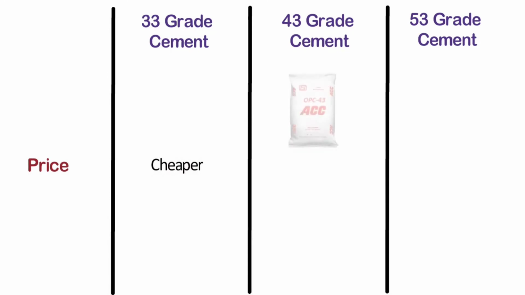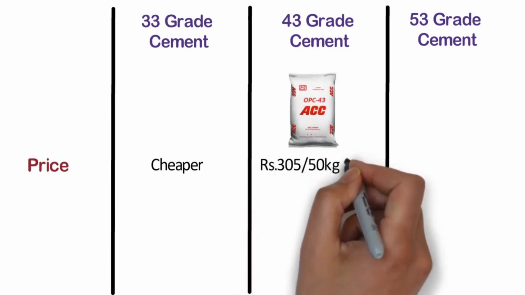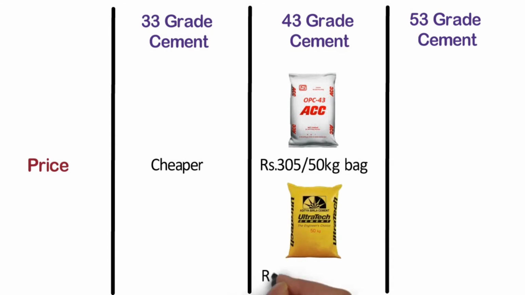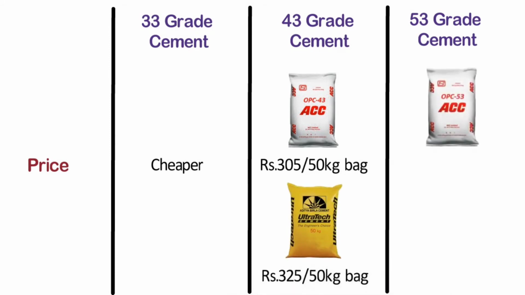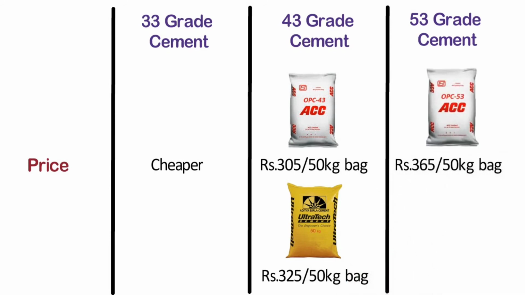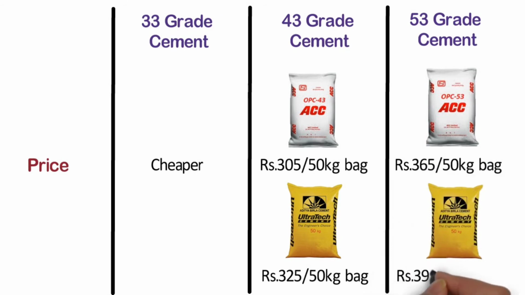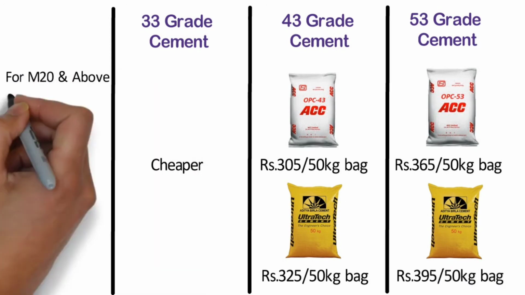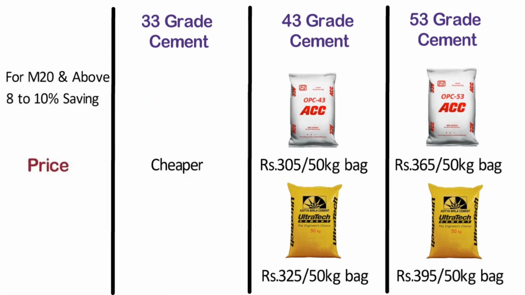The price of ACC 43 grade cement in my area is 305 rupees per 50 kg bag, and for the same grade the price of Ultratech cement is 325 rupees per 50 kg bag, whereas the price of ACC 53 grade cement is 365 rupees per 50 kg bag, and for the same grade Ultratech is 395 rupees per 50 kg bag. In concrete mix design, for concrete M20 and above grades, a saving of 8 to 10% of cement may be achieved with the use of 53 grade OPC.